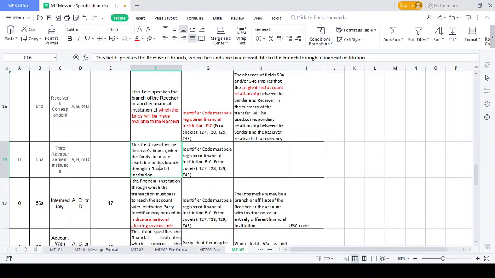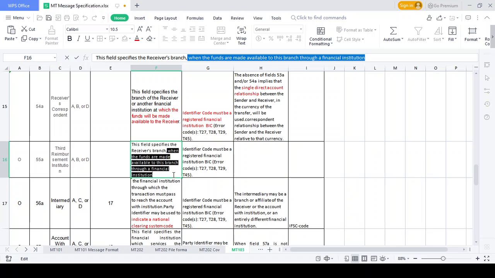See, when the funds are made available to this branch and financial institution, because which financial institution moves the transaction, that you need to understand. Now I will give the receiver correspondent, okay? At the end of the receiver correspondent, I won't provide the branch details, okay? They maintain default branches. Suppose India, I won't mention the SBI IN XXXX.